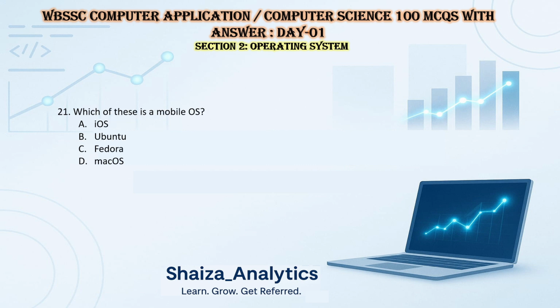Which of these is a mobile operating system? iOS, yes, it's a mobile operating system. Ubuntu, it's not a mobile operating system. Fedora is not a mobile operating system, and Mac operating system obviously not. So option A is the answer. Which type of operating system allows multiple users at the same time? Real time, multi-user, single user, batch. So answer is multi-user.